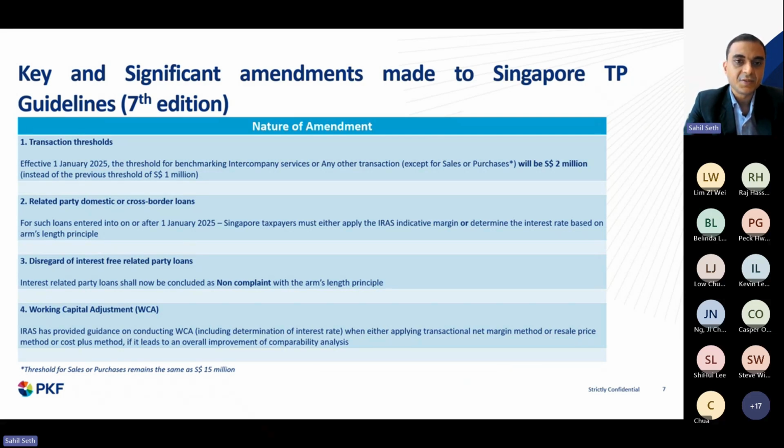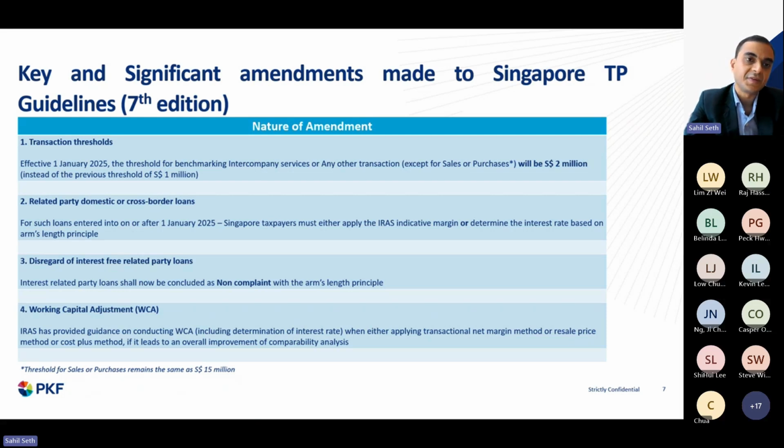In this slide and the next slide we have captured the main key amendments, right? Which we as professionals want to make aware and make understood, as these are some of the important amendments for a company or any professional who is dealing in transfer pricing. So the first and foremost is that effective 1st of January this year, that is 2025, which in Singapore tax terms is year of assessment